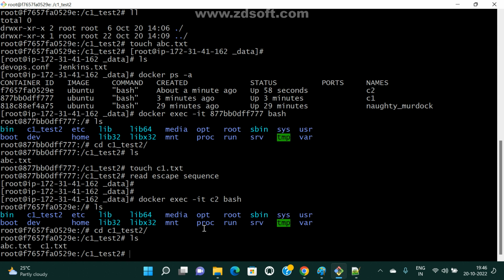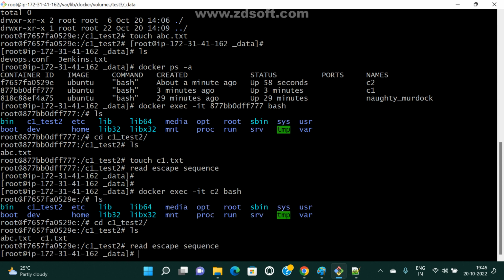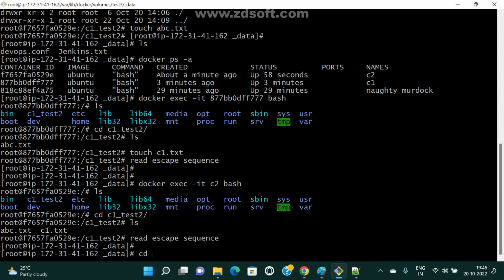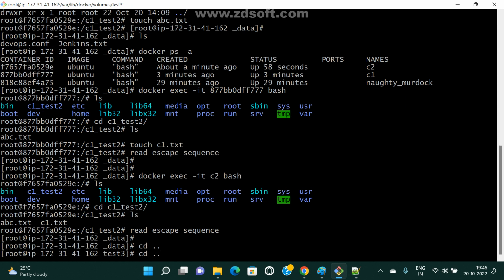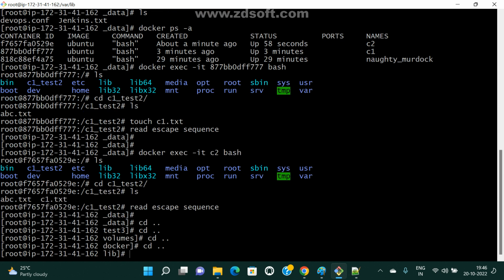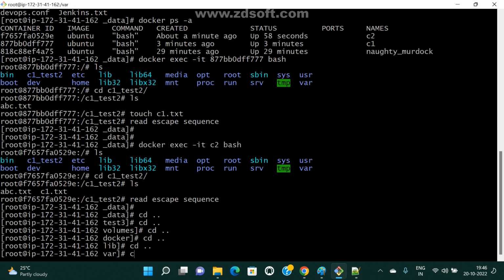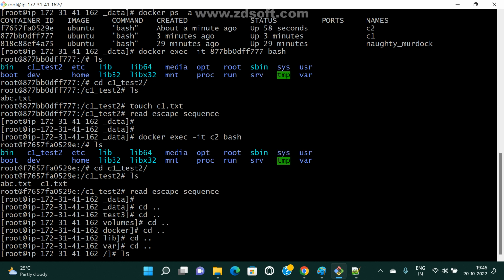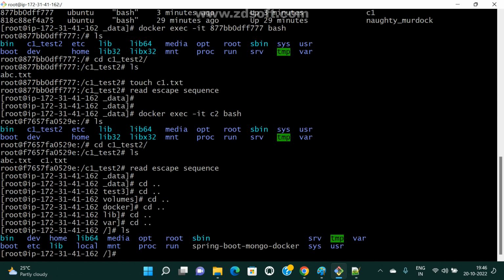Now let me come outside this container. I'm coming outside, to var lib docker, and I'm coming to the root path. Here I'm going to create one directory. mkdir, I am giving a file system path.